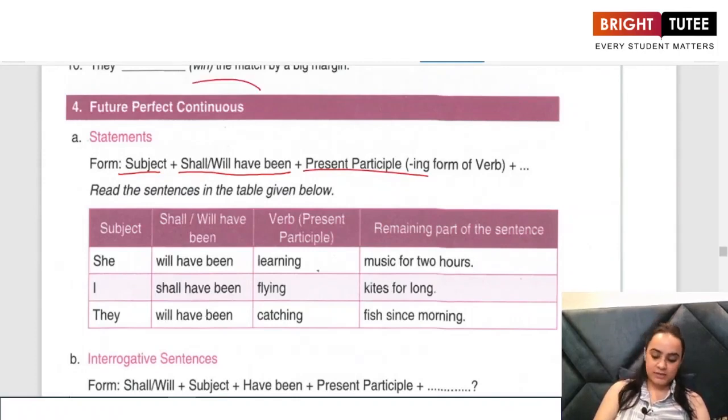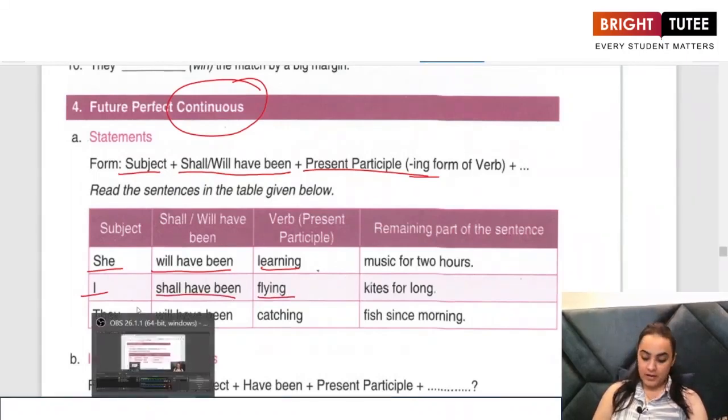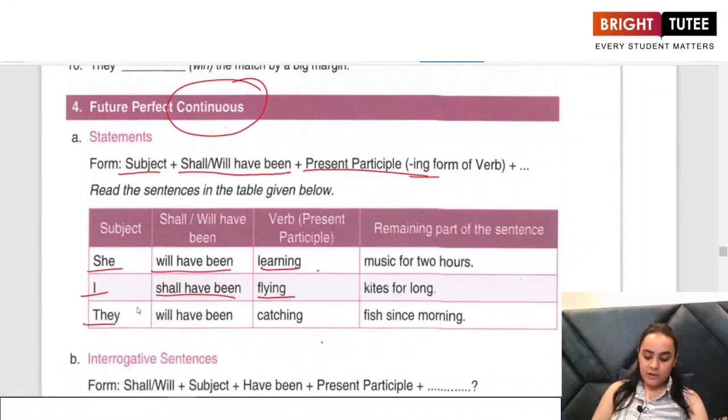Since it is continuous, we use the ing form of the verb. For example, she will have been learning music for 2 hours. I shall have been flying kites for so long. They will have been catching fish since morning.